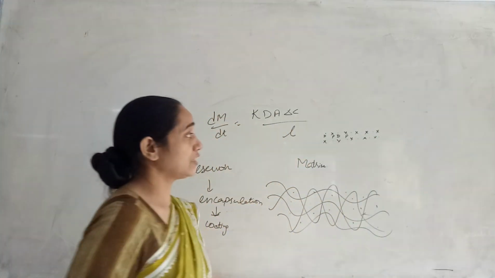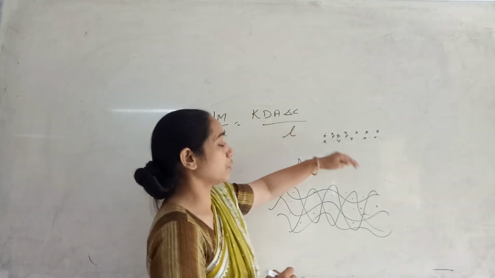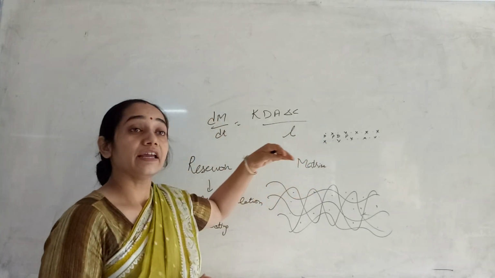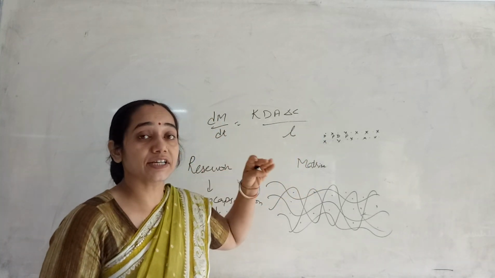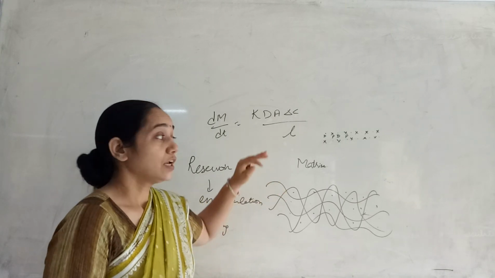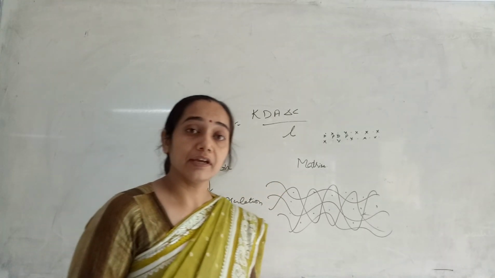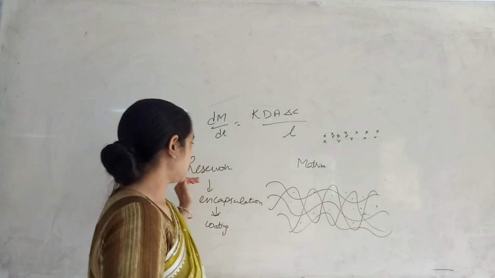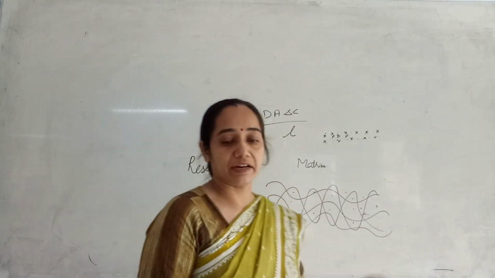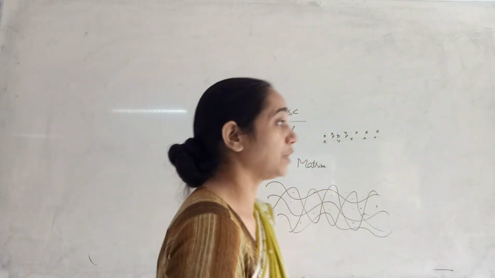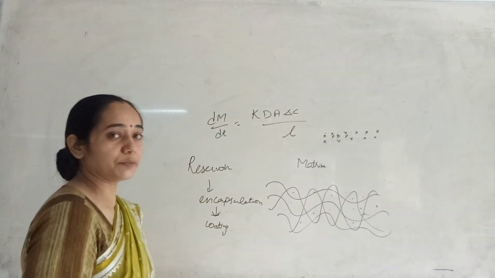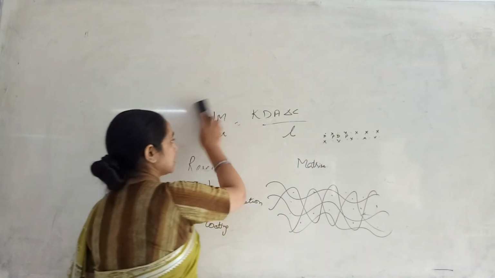If this kind of arrangement is going on, then it can be seen as a knitted surface in the form of layers. So these systems, means diffusion control systems, can be either reservoir type or matrix type. And how the drug is diffusing out across the matrix system, now we will discuss this.